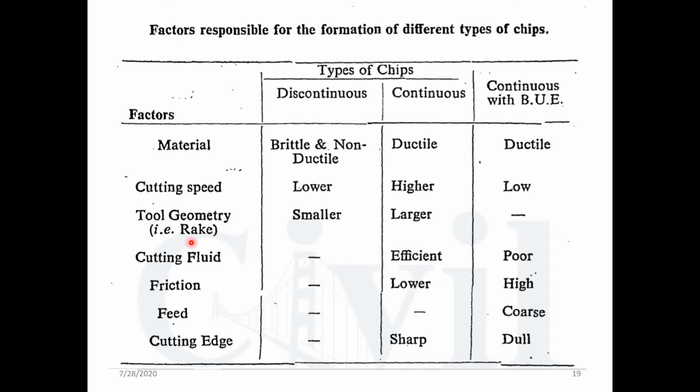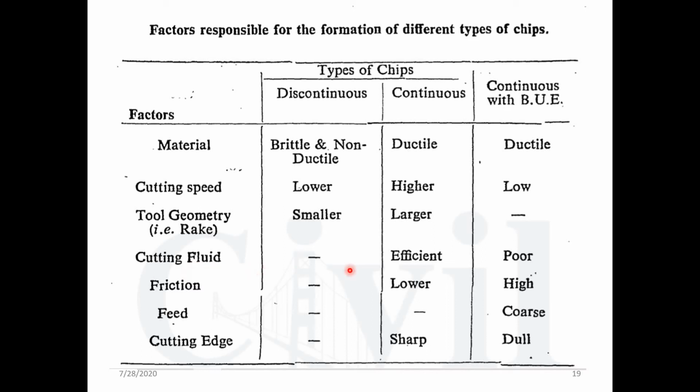As far as the tool geometry is concerned, what is the parameter there? That is the rake angle. The smaller the rake angle, the discontinuous chip is going to be formed. The larger the rake angle, continuous chips are going to be formed. As for the continuous chip with built up edges, you can find there is no effect as far as the rake angle is concerned.